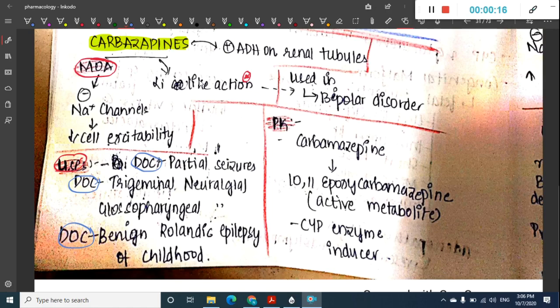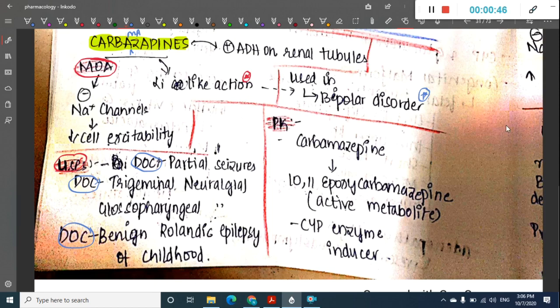So the first drug which I would like to discuss in this chapter now is carbamazepine. This carbamazepine mainly inhibits sodium channels and thus decreases cell excitability. It has a lithium-like action, and because of this lithium-like action, it is used in bipolar disorder. Then it also activates ADH on the renal tubules.